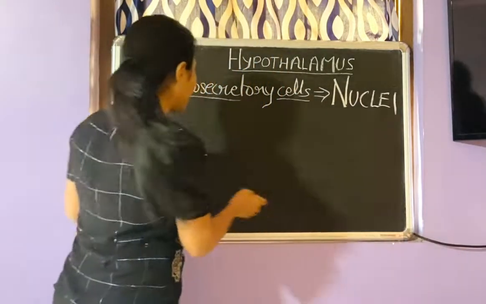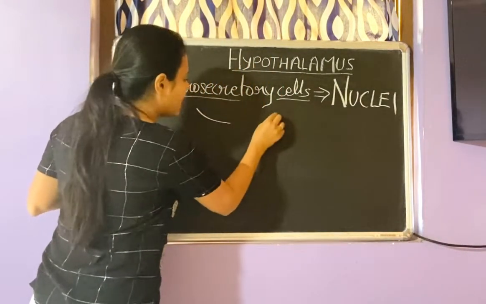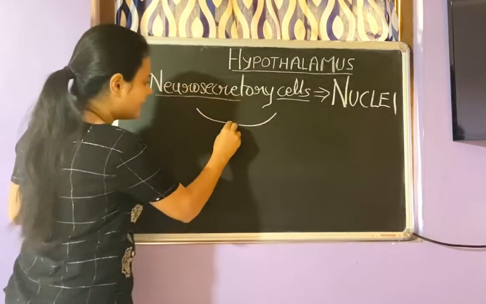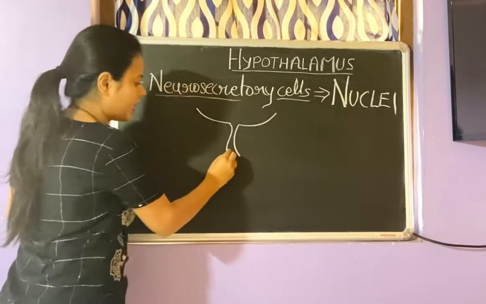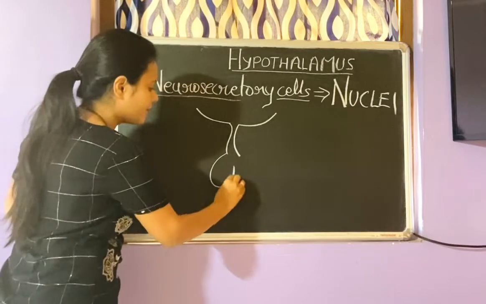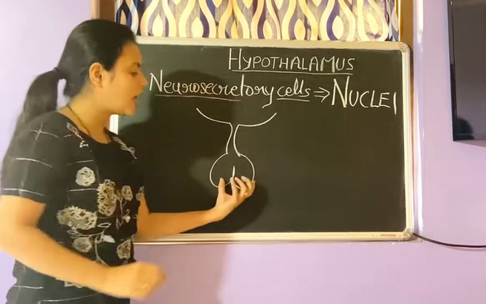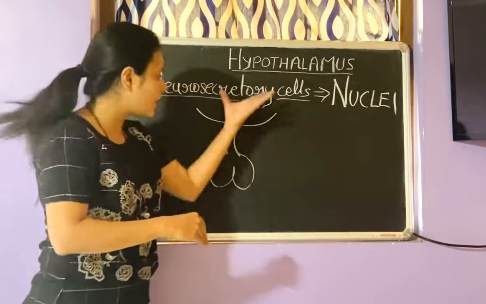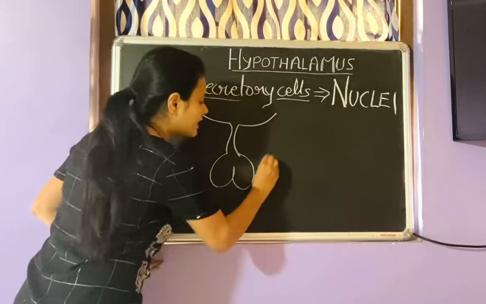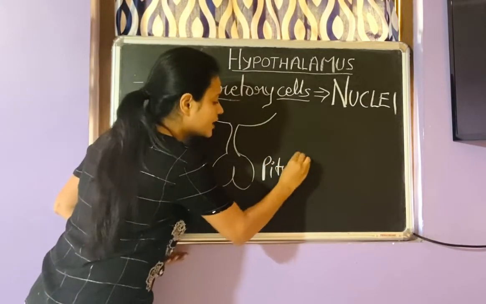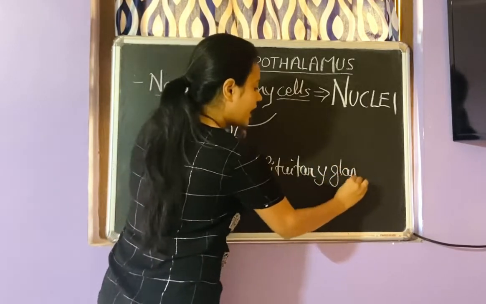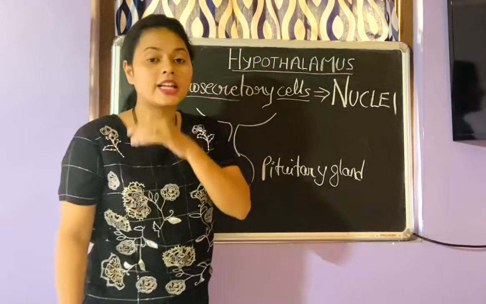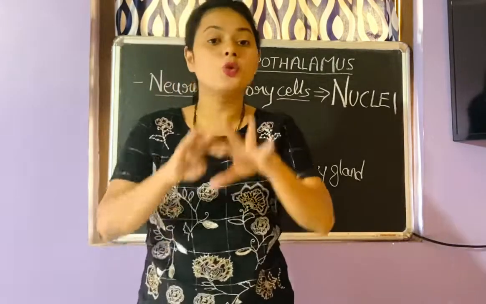If I draw a picture, imagine this is the hypothalamus, and the hormones secreted from it regulate another gland situated below hypothalamus, and this gland is called the pituitary gland.